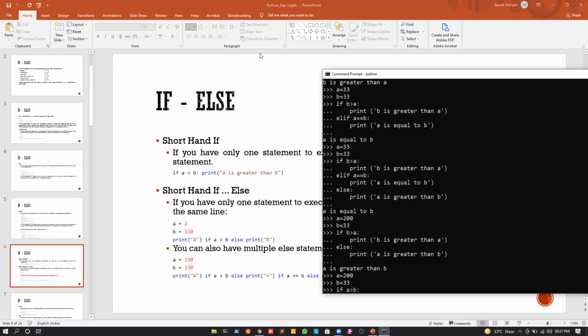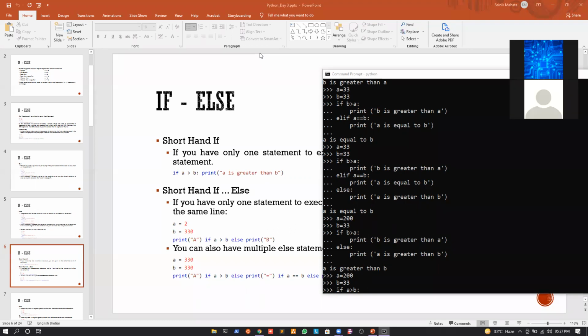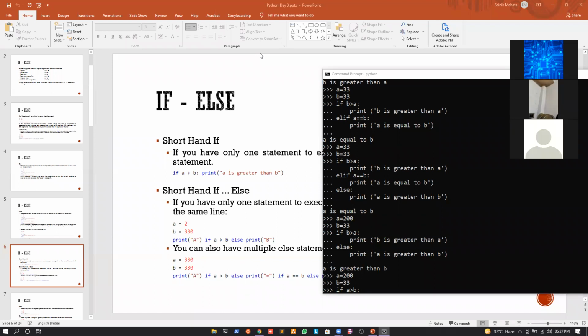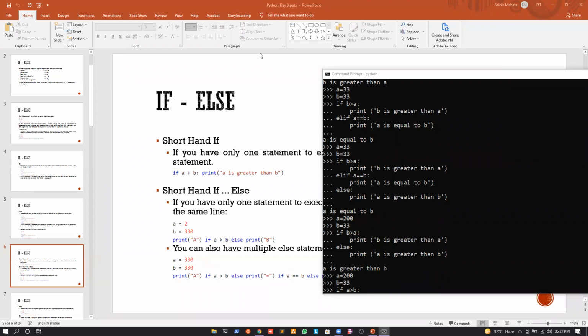Someone has switched, unmuted himself. Showman, are you trying to say something? Showman has switched on his camera as well. Showman, do you want to say something? No, sir. Okay, mistaken. Okay.